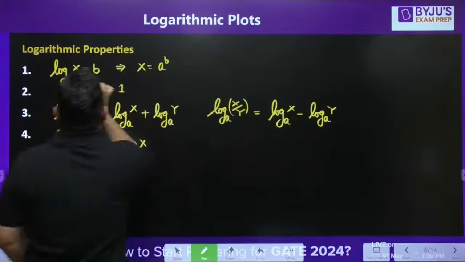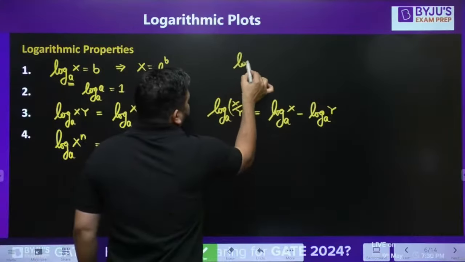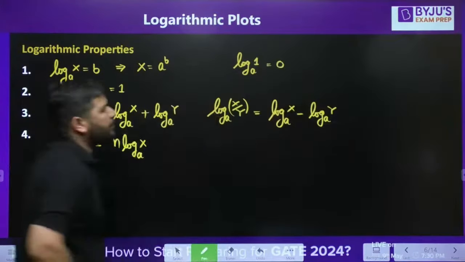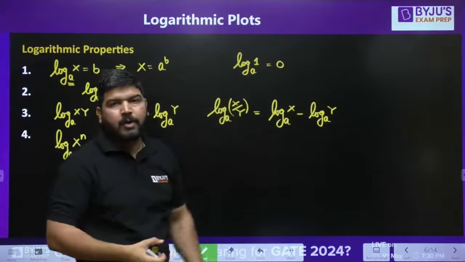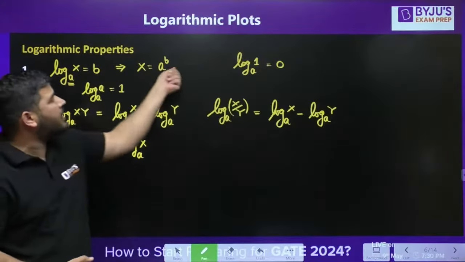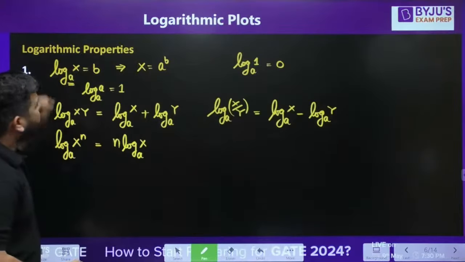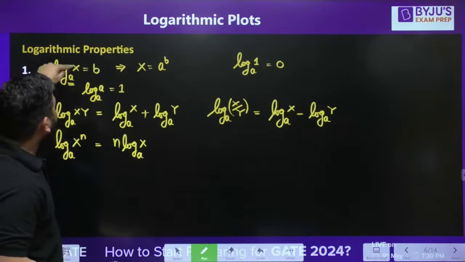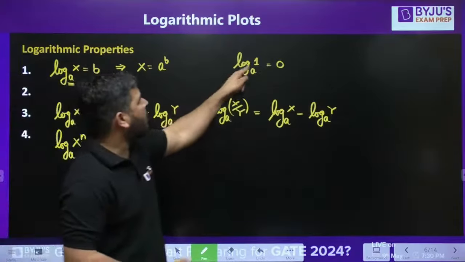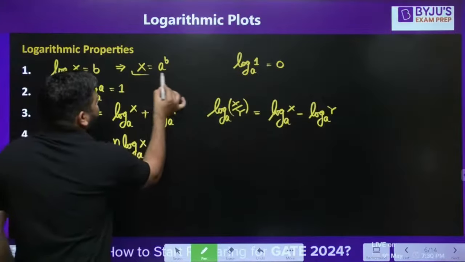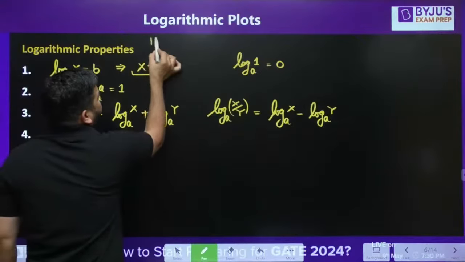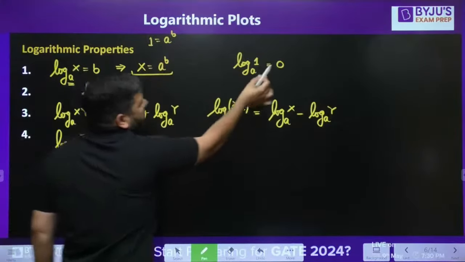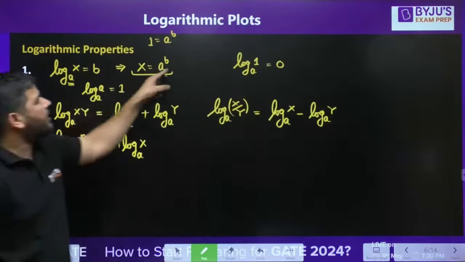If you have understood this property, so if I say log a and if I take 1 here, then it will always be 0. Okay, it will always be 0, and you can prove it. From where you can prove? Using this relation you can prove this. If I take x as 1, what should be the value of b? Now if you put x as 1, then log a 1 equal to b. If you take anti-log, you can say that 1 is equal to a to the power b. Now what should I take this b so that it becomes equal to 1? So obviously b has to be 0. Okay, using this property you can prove this relation.